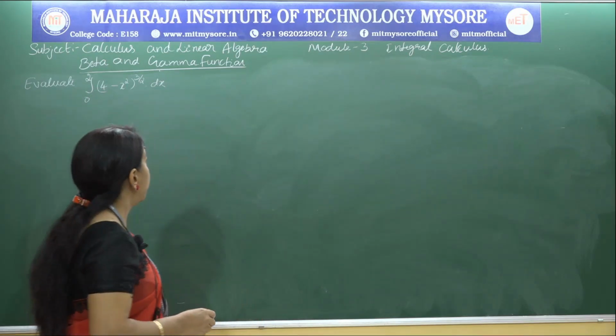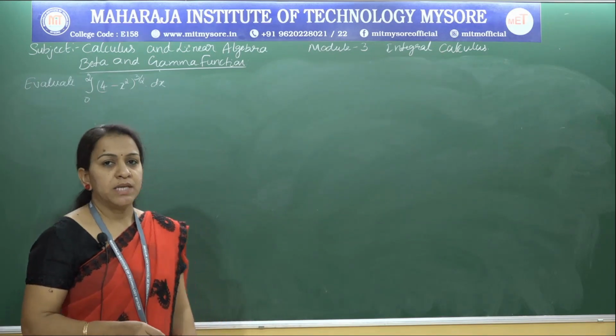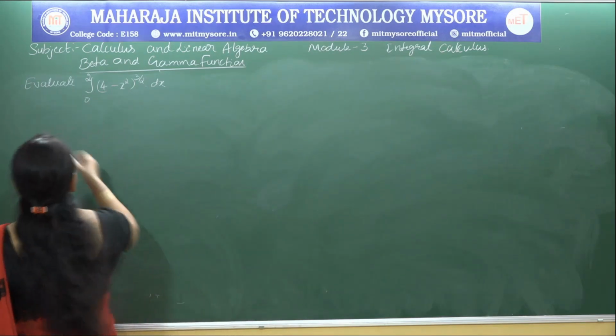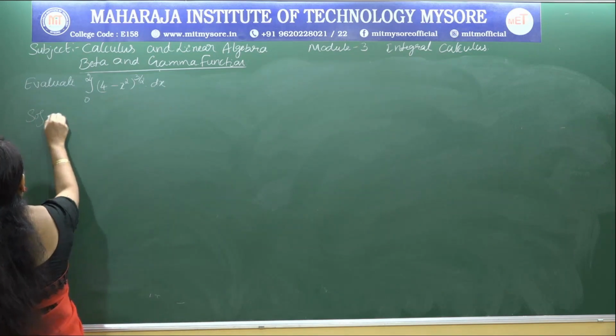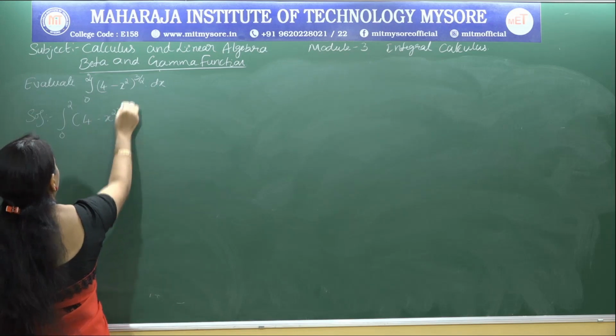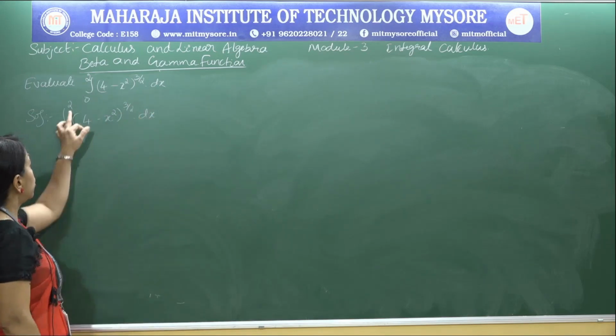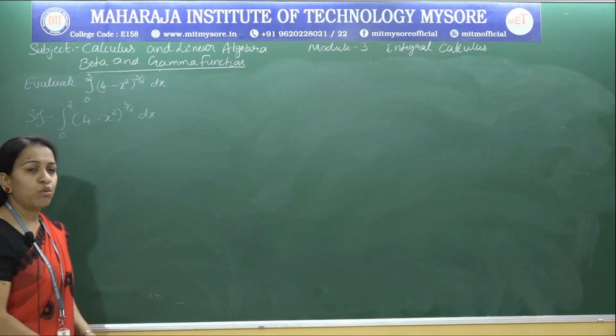So here instead of 1 minus x I have 4 minus x square, so we should replace that. So this limit should be 1, but we have 2.